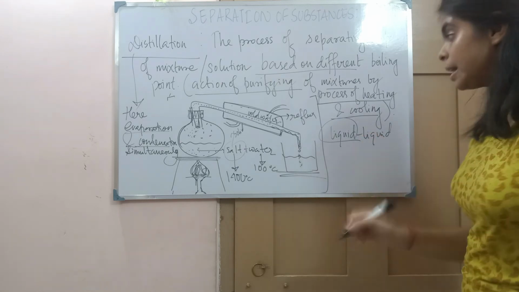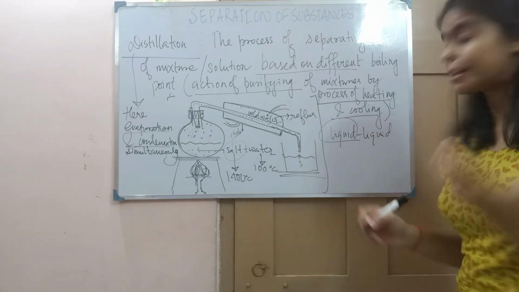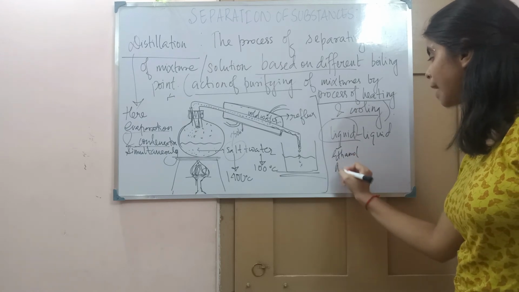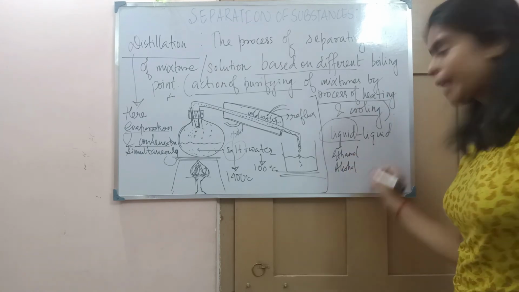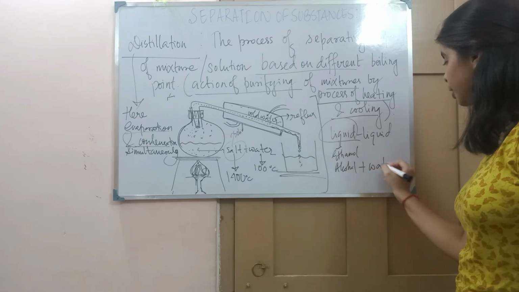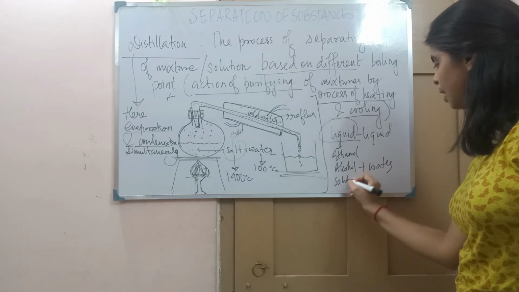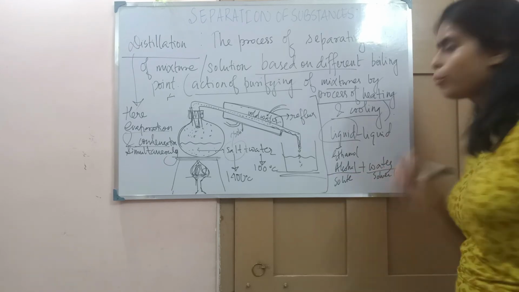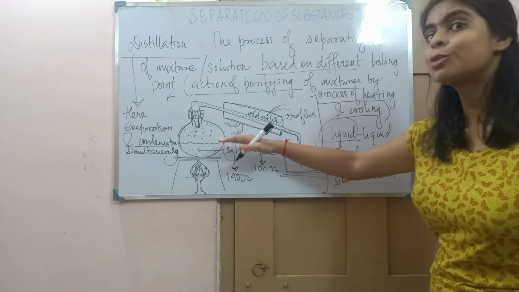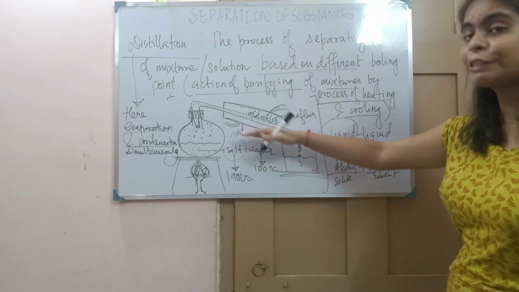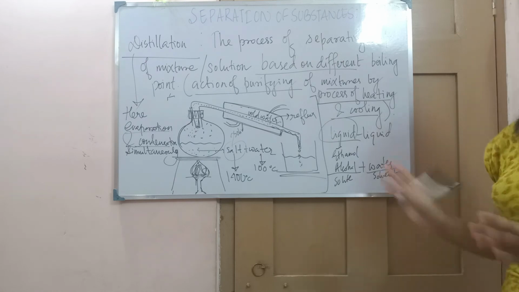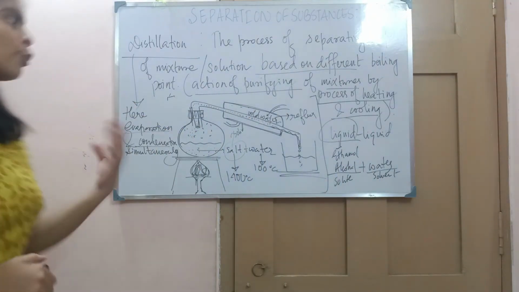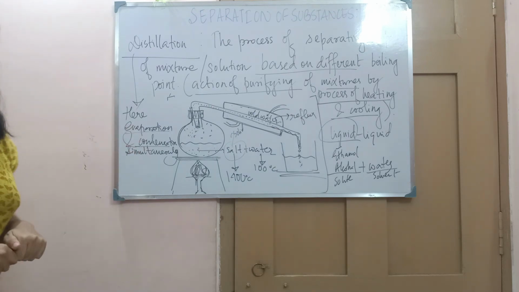But if the solute is in liquid state, suppose the liquid is ethanol, that is alcohol, and the solvent is water, and you want to separate alcohol from water, we can even use this distillation process to separate alcohol and water. So this is the major advantage of distillation over condensation and evaporation.